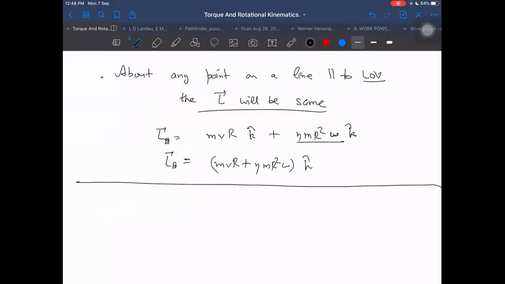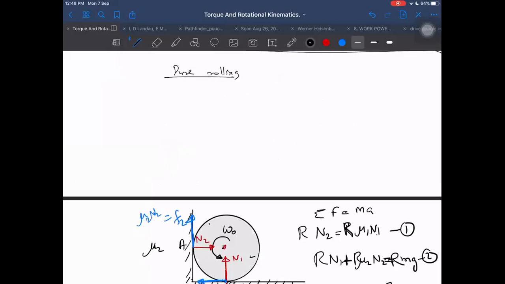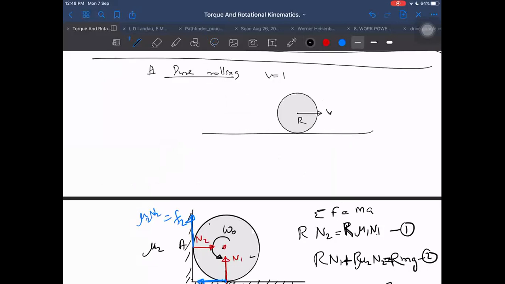One last case is pure rolling case. If pure rolling is there, then what will be the angular momentum? I'm giving you pure rolling, and nothing else is given. Do I need to give angular velocity? Once I have given pure rolling, I don't need to give angular velocity. Why? Because we can determine it in terms of velocity v. Then v will automatically be equal to r omega, and you can find omega also in terms of v.